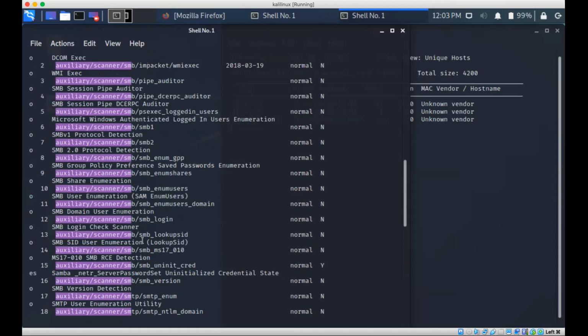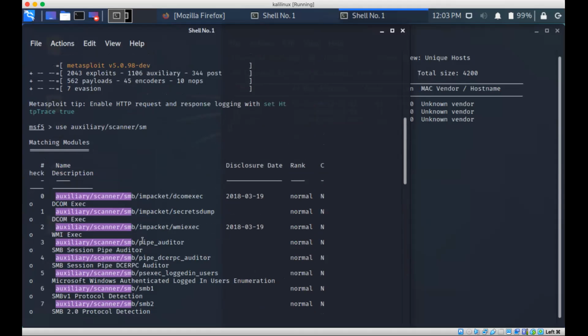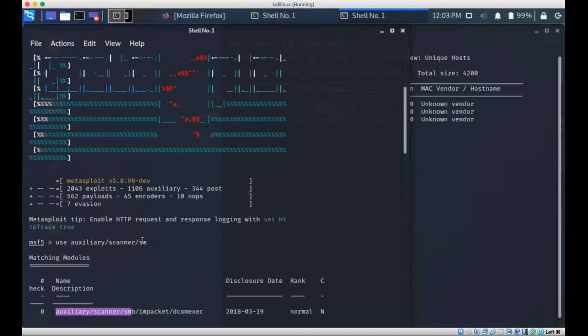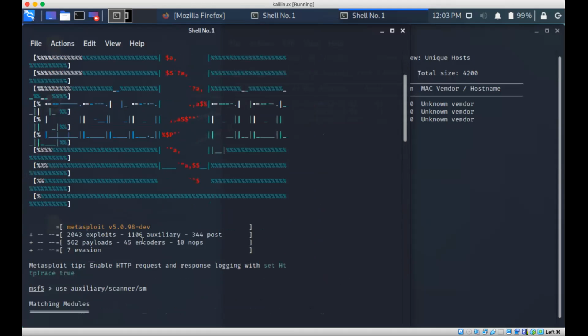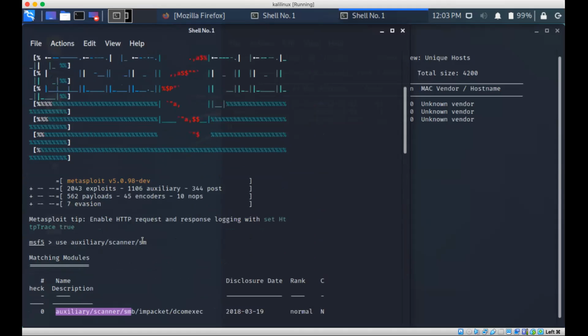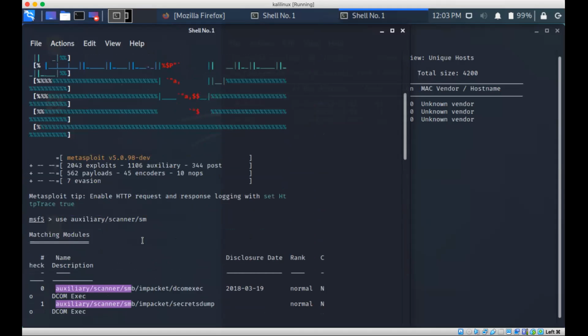I'm telling you, Momo, listen to me. What I'm using, see, wait a minute. Go up, come down, a little bit down. What you check. Use auxiliary scanner. Then after that you write only SM, right? Understood? Now SM, so use tab. In the SM, it's showing you, right? SMB is coming. Yeah, it is coming here.